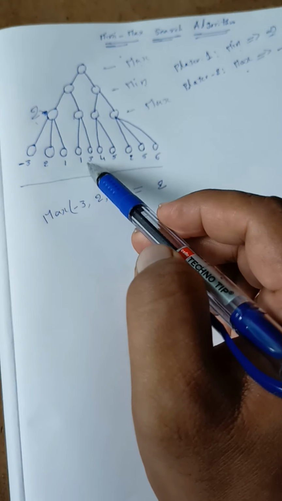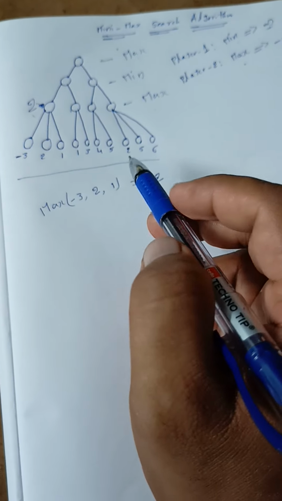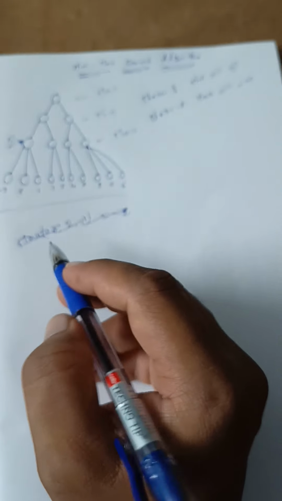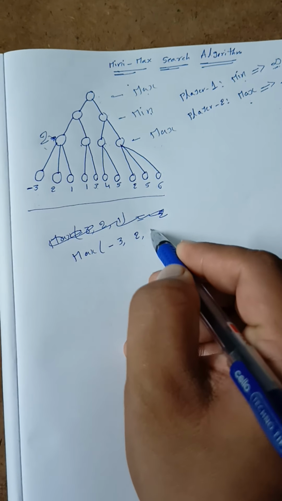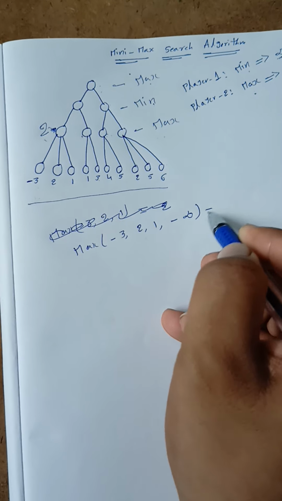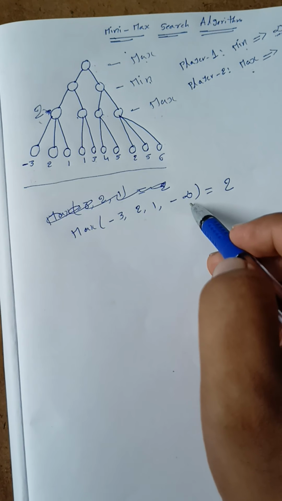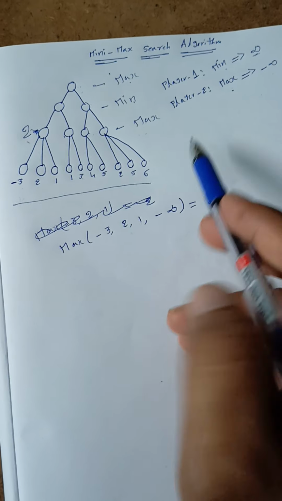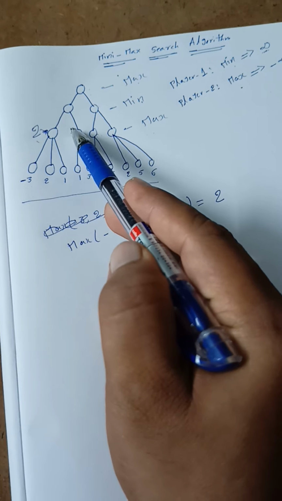Now we will find this particular node. Here the child nodes are 1 and 3. Actually, sorry, there is one mistake here. We consider the maximum value initially as minus infinity, so please observe: max of -3, 2, 1 and minus infinity, the value is not changed. We will consider the minus infinity value also, because initially we consider the maximum value as minus infinity. No problem.